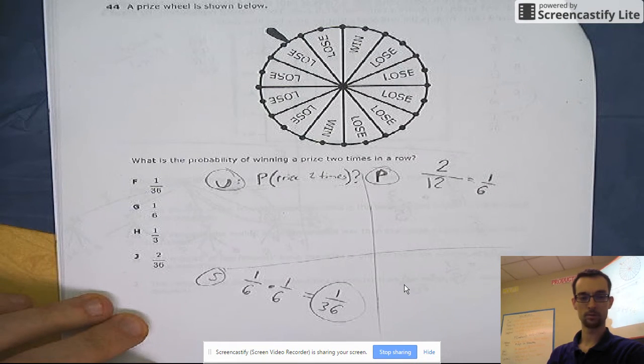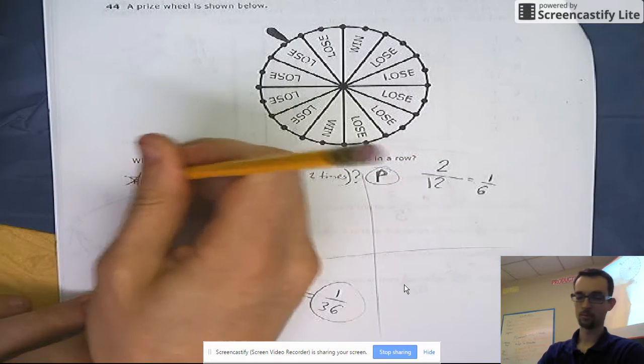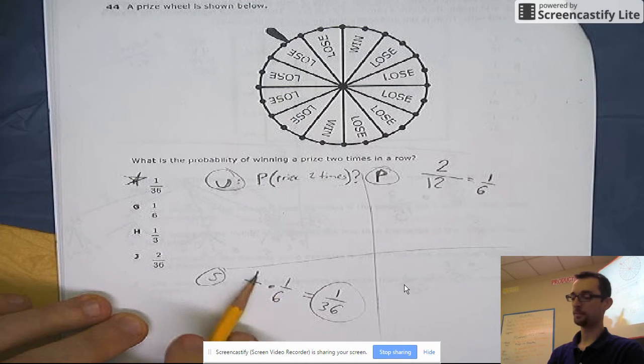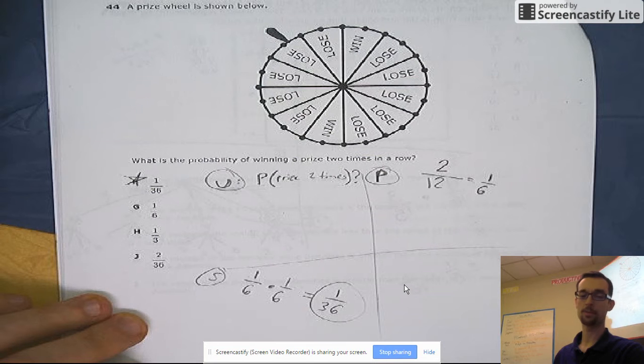No, F. There it is. Right? That's so messed up. J and F look so much alike. Yeah, because J says 2 out of 36. Maybe they're thinking somebody is going to accidentally add them. Or do some stupid mistake like that, right? Yeah, they think they're going to mess up.